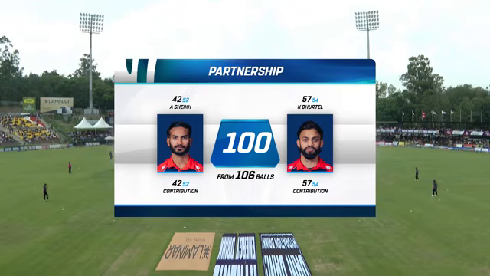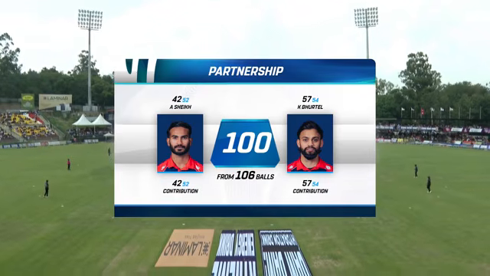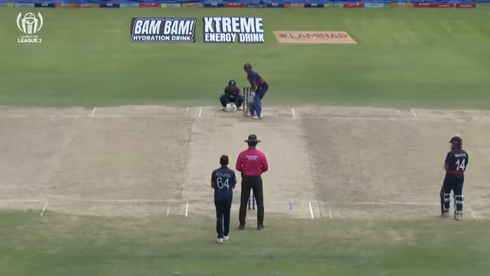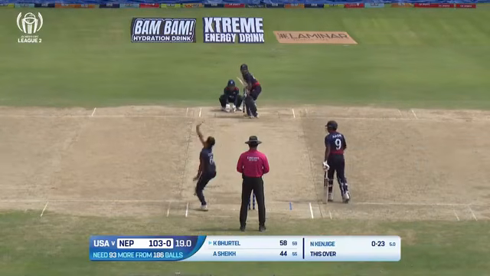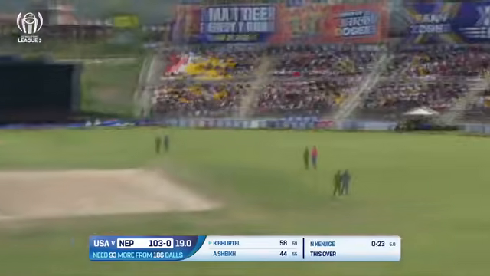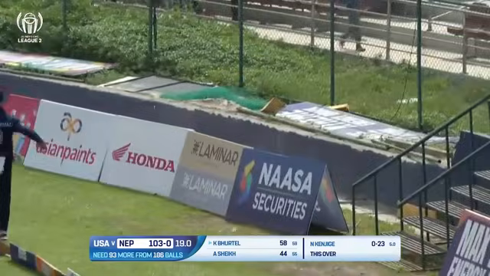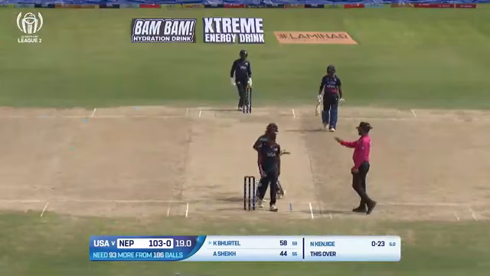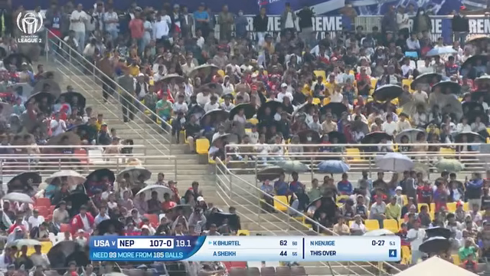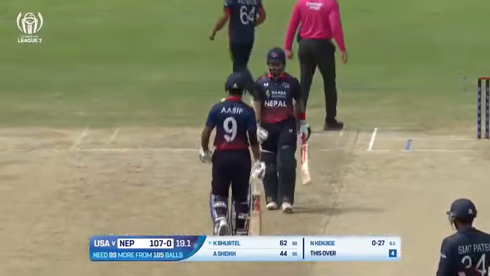What a sign here for Nepal cricket and that top order. This is a brilliant start in the chase for them. Oh, that's a good shot. Steps down the ground yet again, Kushal Bhurtel. And against the spinners, he's been fearless. 4 more.